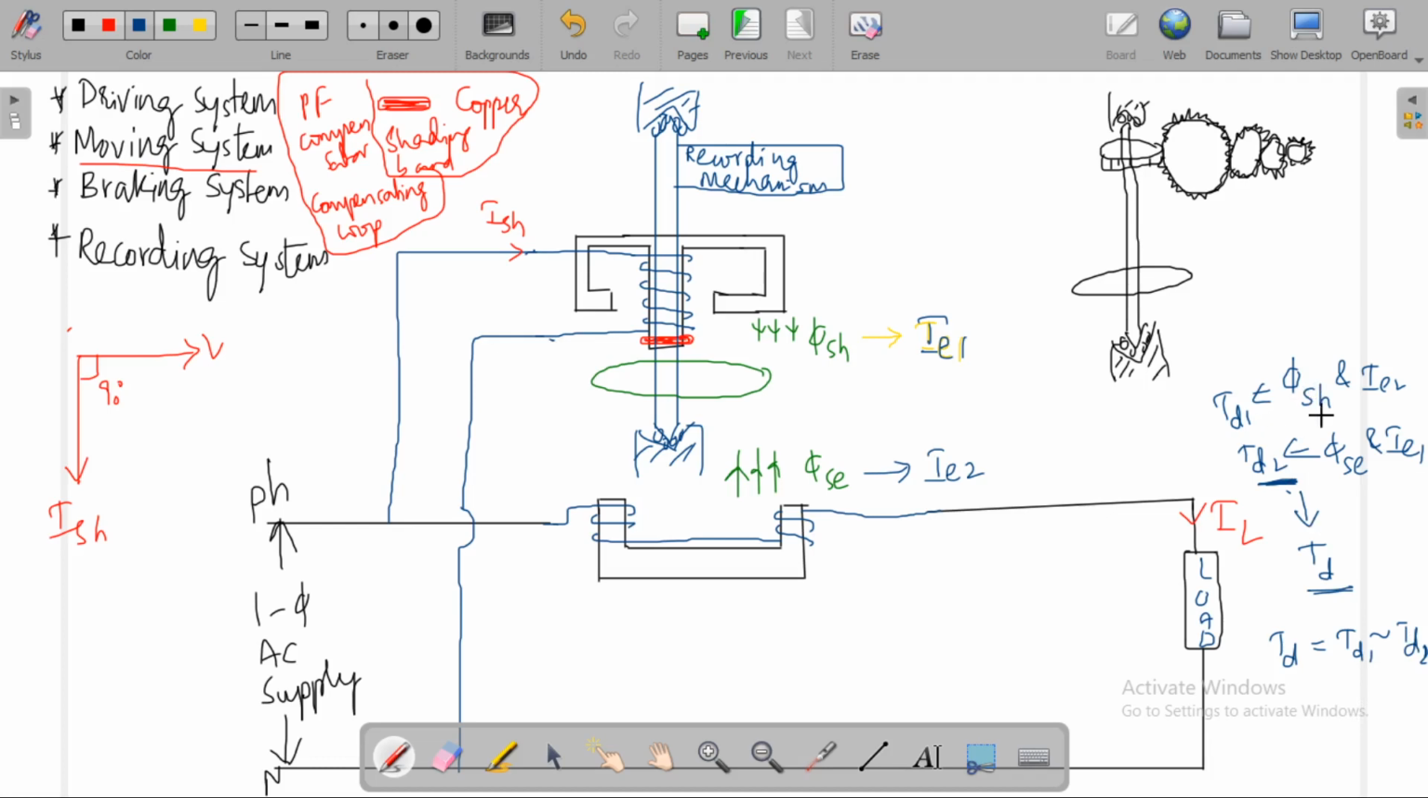So the interaction of this flux and the eddy current produced by this flux will provide one torque. You're going to have one more torque which is produced due to the interaction of phi sc and IE1. We are going to have two torques, and the difference of these two torques will give the resulting torque, that is TD.